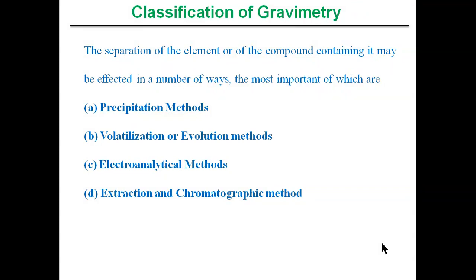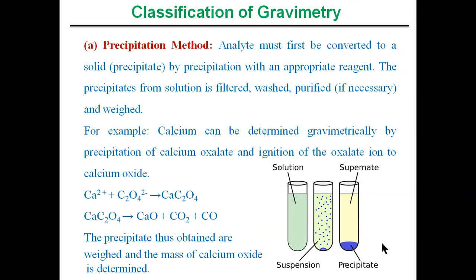Similarly, there is the volatilization method or evolution method, the third one is electroanalytical methods, and the fourth one is extraction and chromatographic methods. Let us see in detail about all these four methods, which are the classification of gravimetric methods.